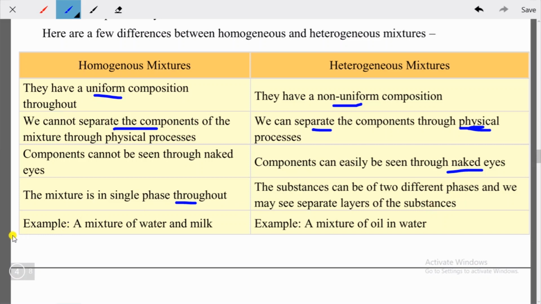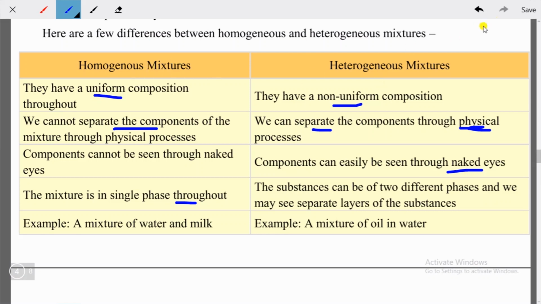For example, you may have a mixture of water and milk, or a mixture of oil in water. So I hope you have understood this concept of homogeneous and heterogeneous. Let's remind it again. A homogeneous mixture is a mixture where the particles are uniformly distributed and cannot be separated from each other. In case of a heterogeneous mixture, the particles are non-uniformly distributed and can be separated by physical process. So here this topic ends.